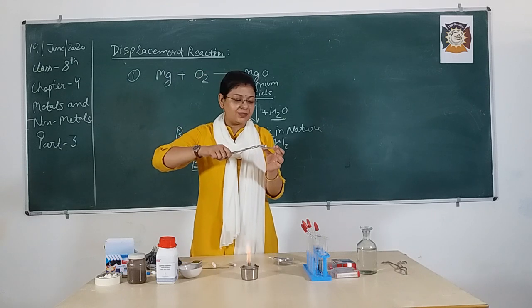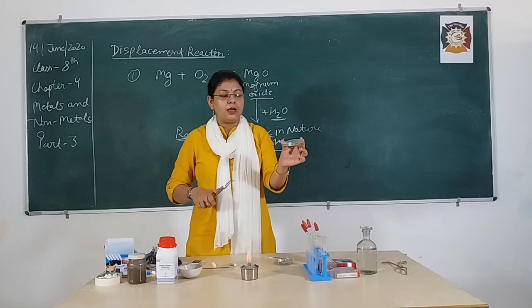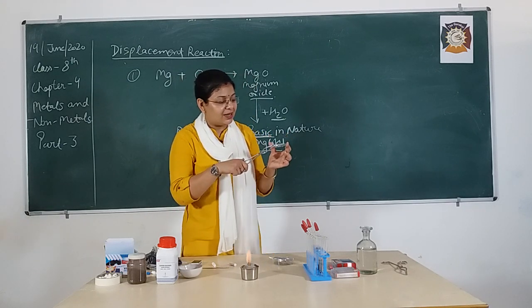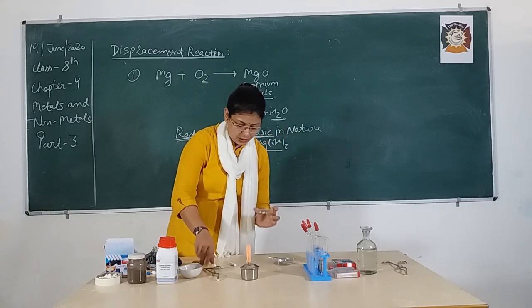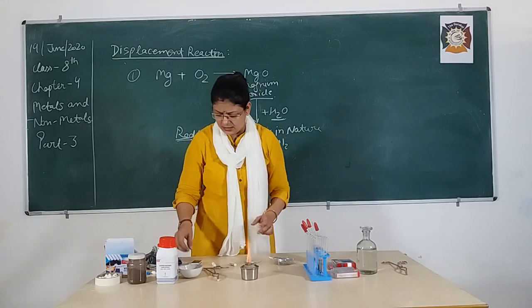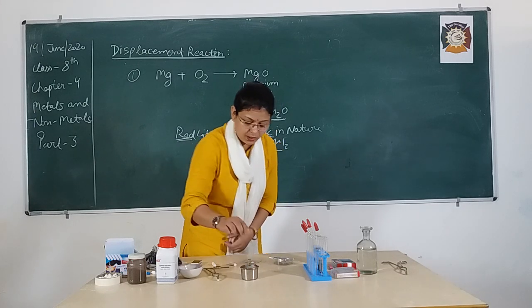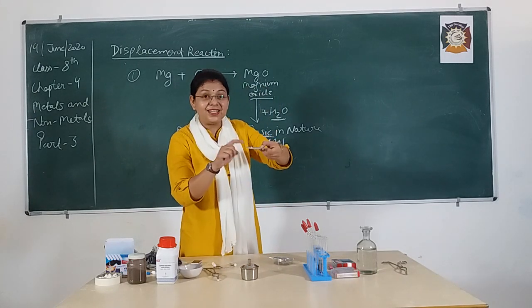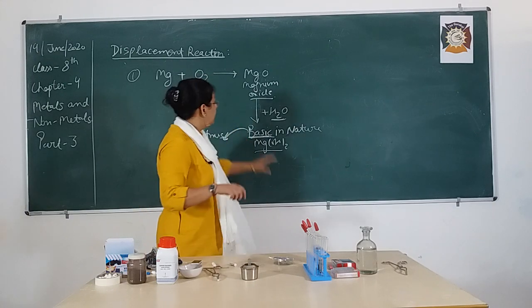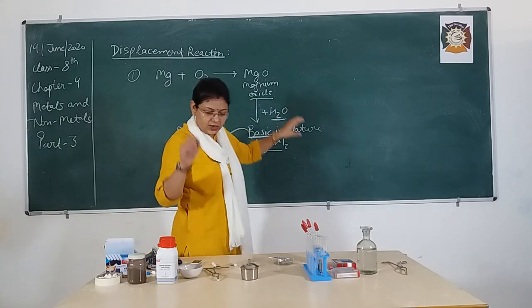So I am going to place this magnesium oxide in this watch glass. As you can see now the color is white. We do not require the fire anymore, so we will just blow it off. So this is magnesium oxide. It burns with a white dazzling flame.